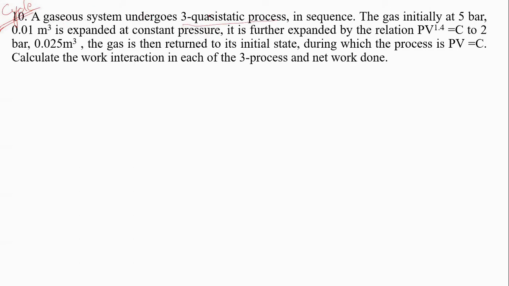A gaseous system undergoes three quasi-static processes in sequence. The gas is initially at 5 bar. Let me write what data they have given.